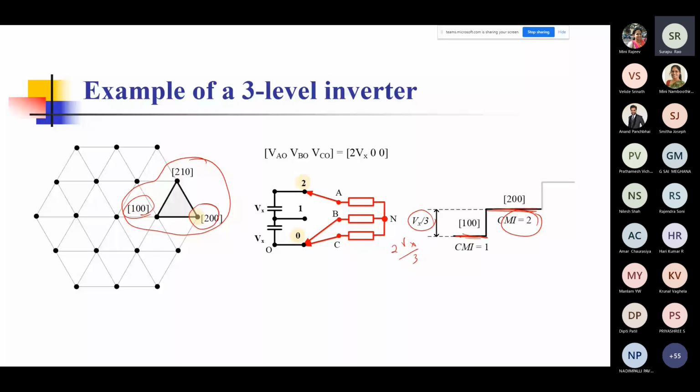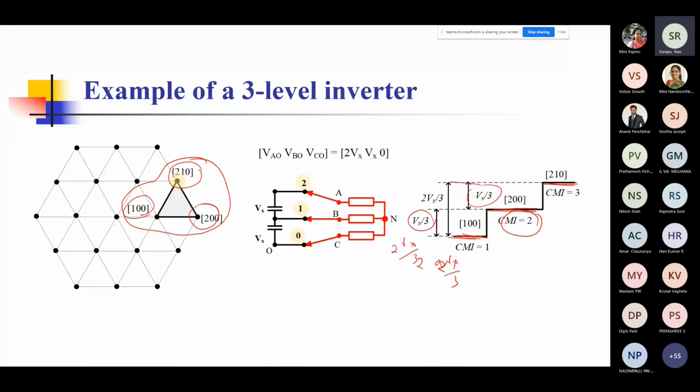So likewise, if you go to the other cases, like if you go to this particular vector, you find that the common mode voltage has become 3. But if you see, it has risen by only Vx by 3, not 2Vx by 3. So from the original 0, 0 value to this value, you have only 2Vx by 3 which has shifted. 2Vx by 3.